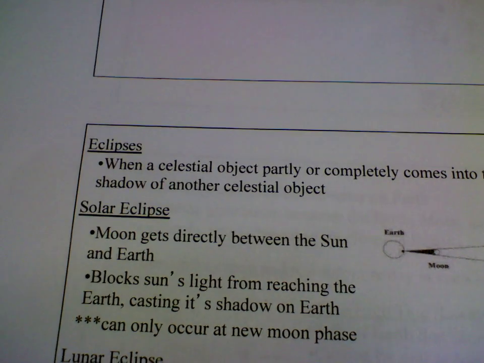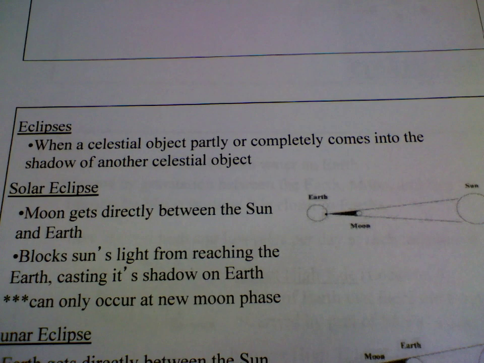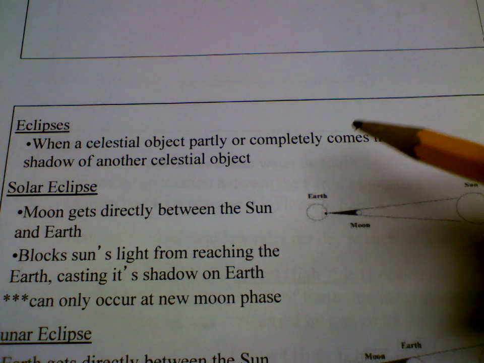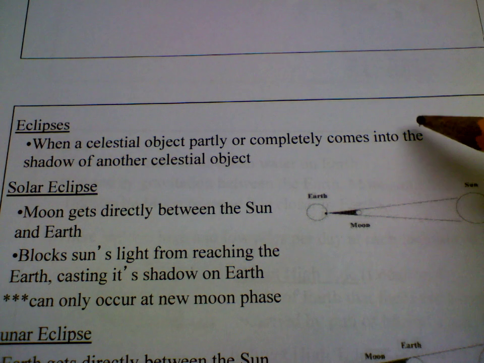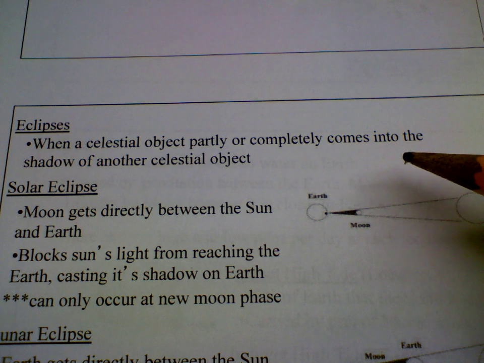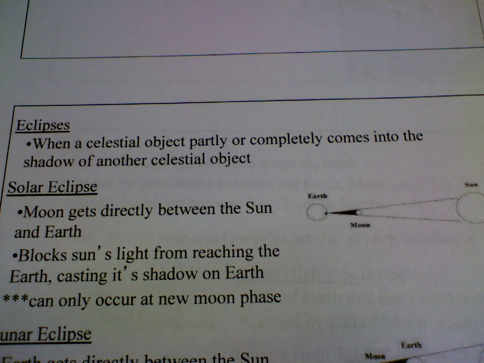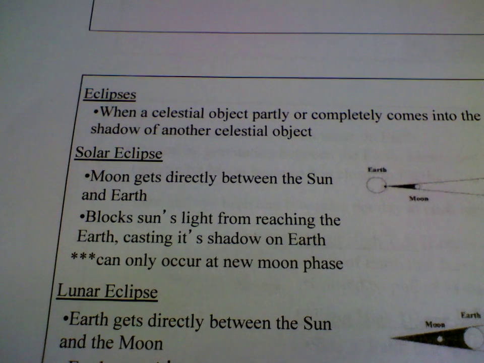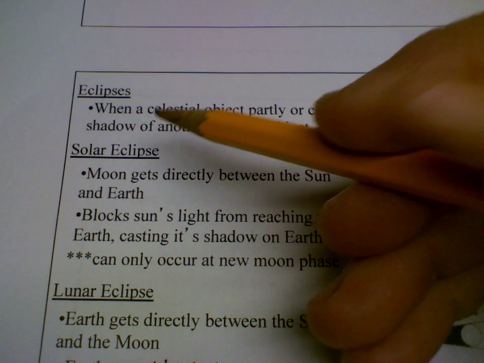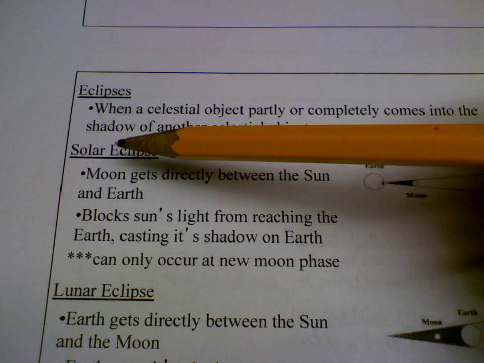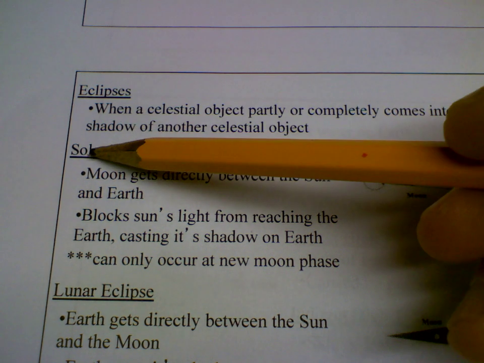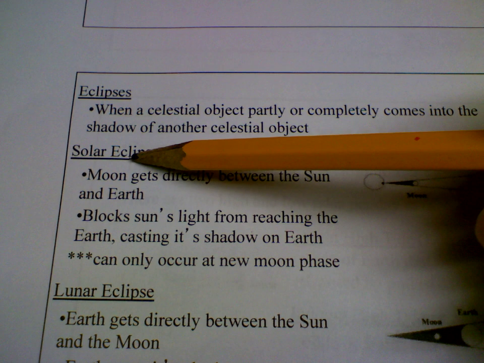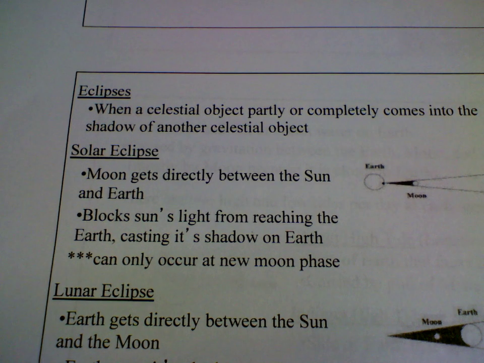And basically an eclipse is when one object in space becomes partially or completely blocked or goes into the shadow of another object in outer space. So we have two types of eclipses here. Solar eclipses. We name our eclipses for what is actually getting blocked when we're looking from Earth. So Sol, you could think of the sun. The sun is getting blocked. And there's only one way for that to happen.